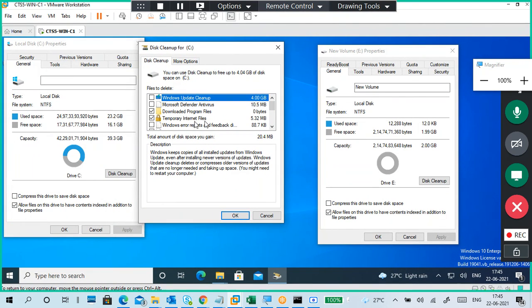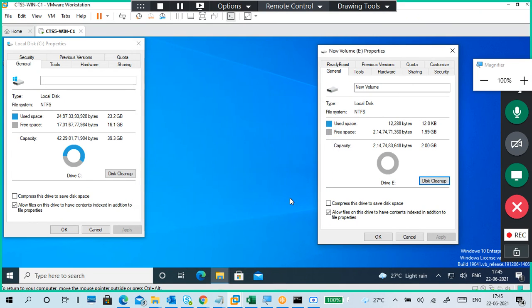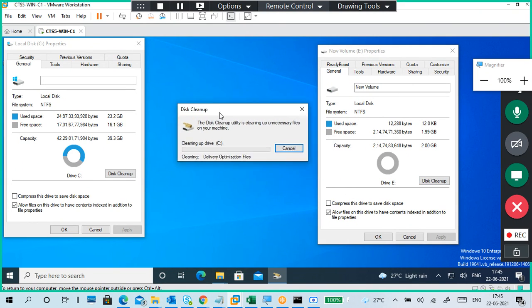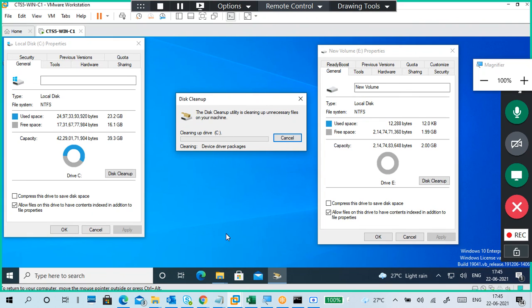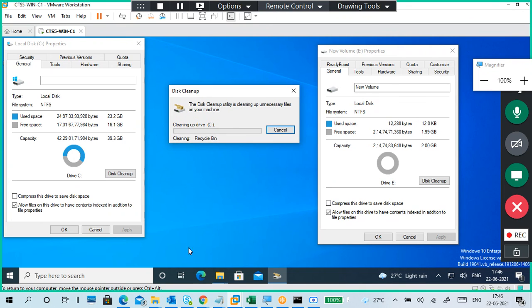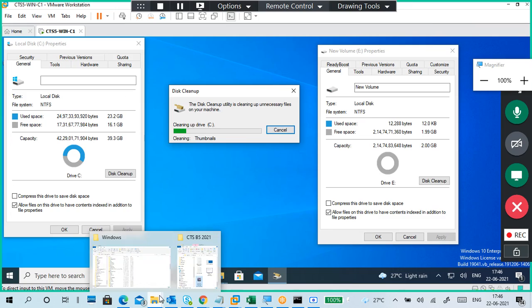Yeah, it is 4 GB there. But I don't want to delete this 4 GB. Windows Update Cleanup, 4 GB update is there. Delete files. Okay, download Windows Server 2019 today, because it is again 5 GB, 5.5 GB, some size is there. So better to download.